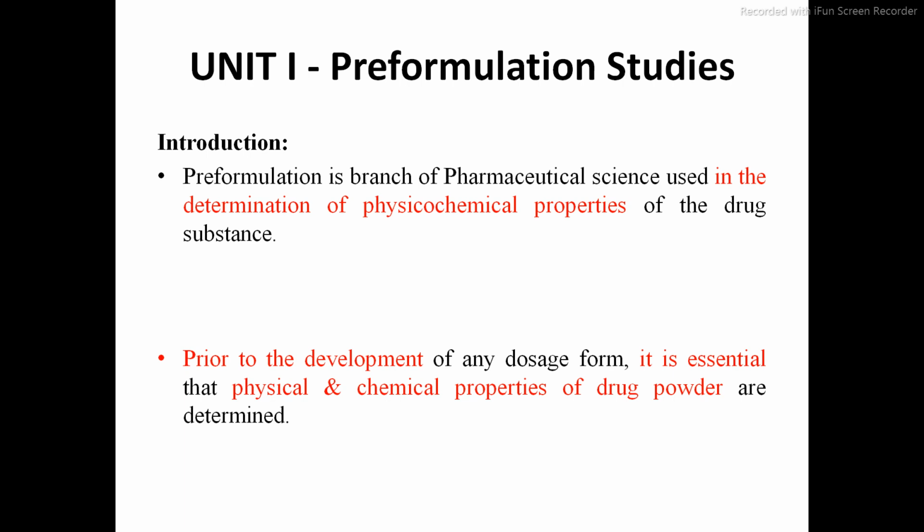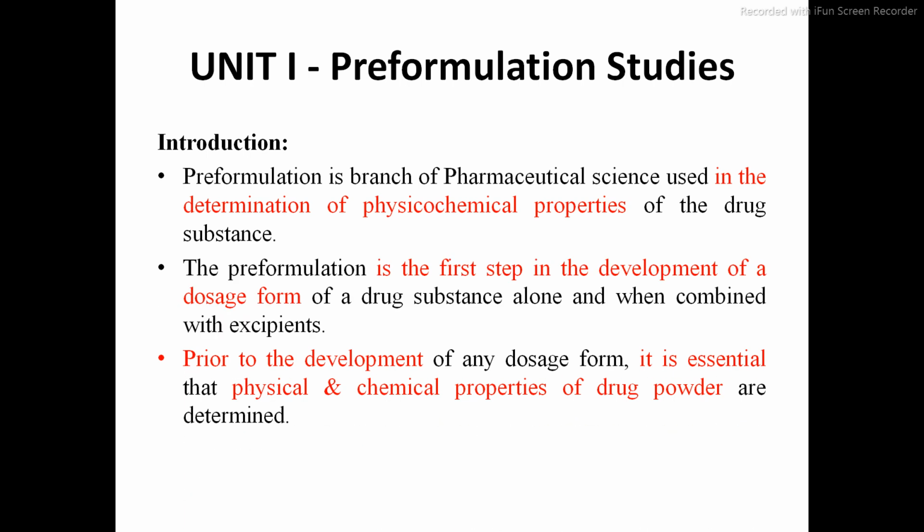So prior to development of any dosage form, it is essential that the physical and chemical properties of the drug be determined. That's why we have to always check the physical and chemical properties of the drug. Pre-formulation is the first step in development of the dosage form. In order to prevent accidents in manufacturing, pre-formulation is the first step. In pre-formulation, if it is confirmed that the given drug is either paracetamol or diclofenac, then only we will go for the manufacturing step. That's why pre-formulation is the first step in order to prevent accidental manufacturing.